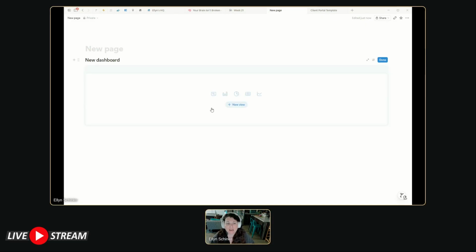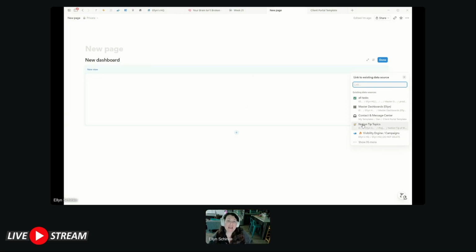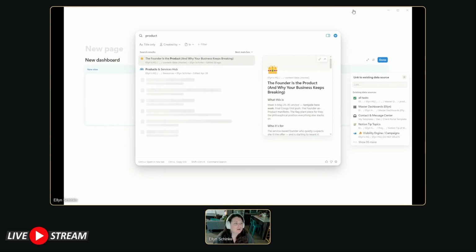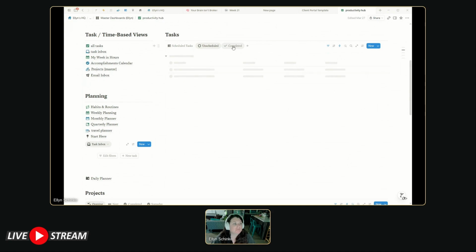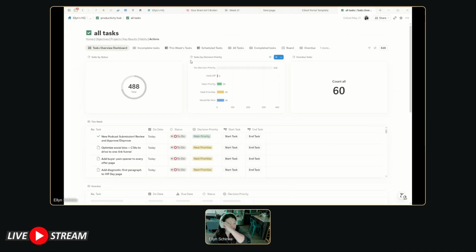How dashboards work is actually very simple. You go in and click edit dashboard, and you'll see these little plus signs appear all over it. That gives you the opportunity to add something to your new view. You can literally choose from any of the databases you have in your system and add those as a view. Maybe I have this in my productivity hub; if I don't, maybe I'll just create it right now. Oh, I do, actually.